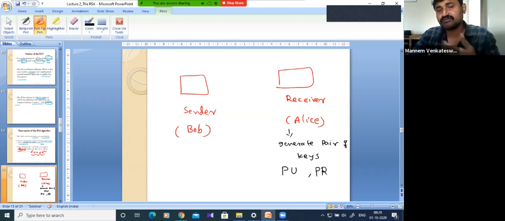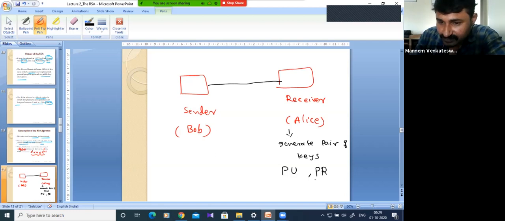Then he will perform the encryption using the algorithm, and that will be transferred to the receiver, and she will use her private key to decrypt the message. Got the point here? So the key generation will be performed by Alice, the receiver side.